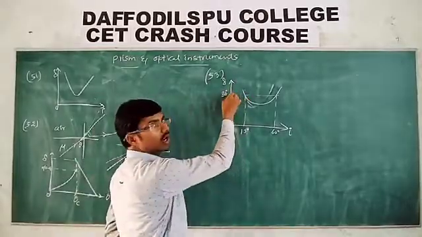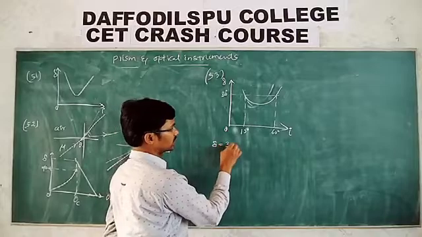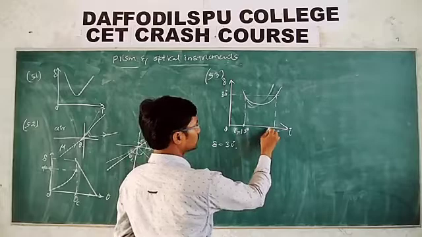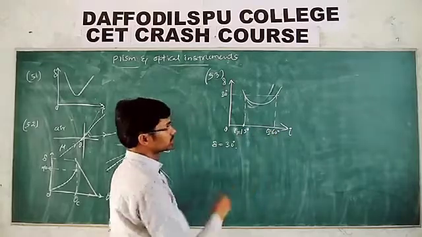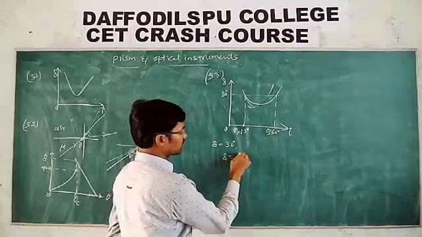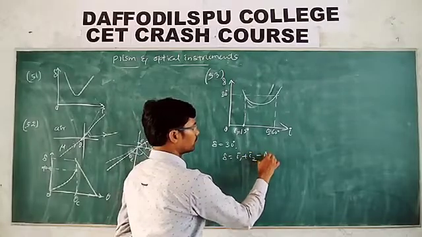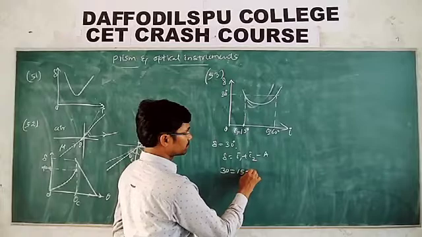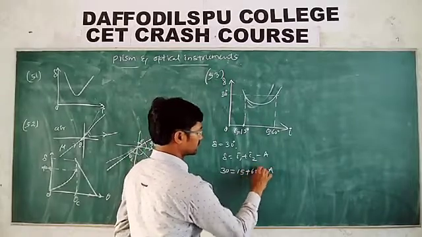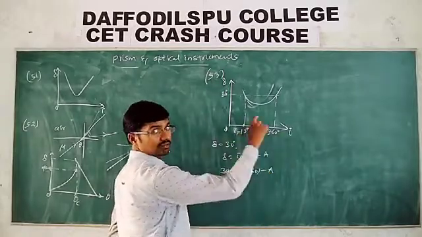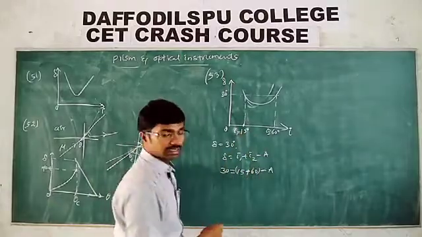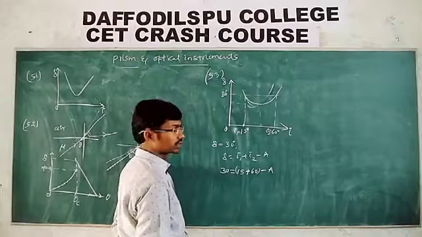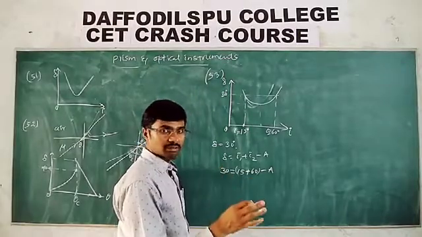Tell me, this is the deviation delta equal to 30. The corresponding angles are called I1 and I2. Then delta is equal to, what is the formula? I1 plus I2 minus A. Substitute: 30 is equal to 15 plus 60 minus A. Angle of incidence and angle of emergence are equal only at the minimum deviation position, then only the refracted ray is parallel to the base of the prism.